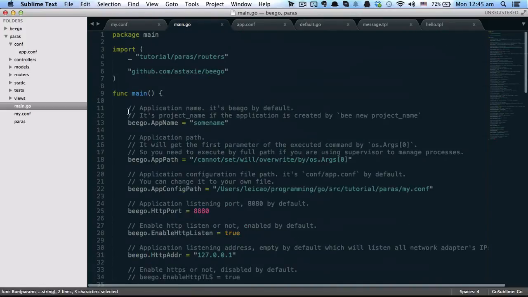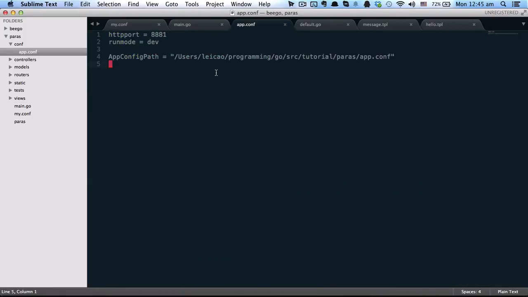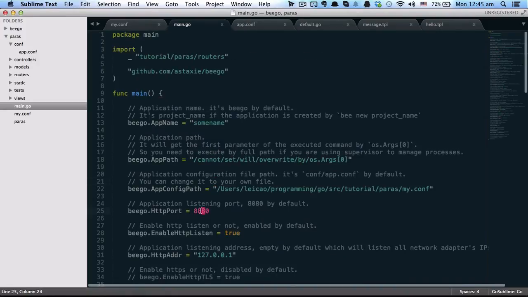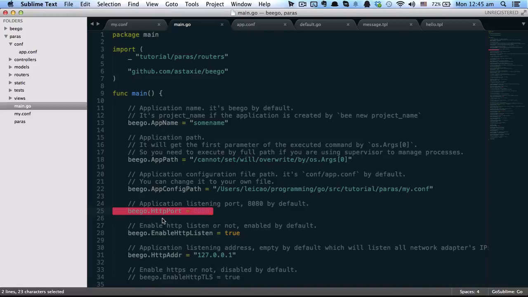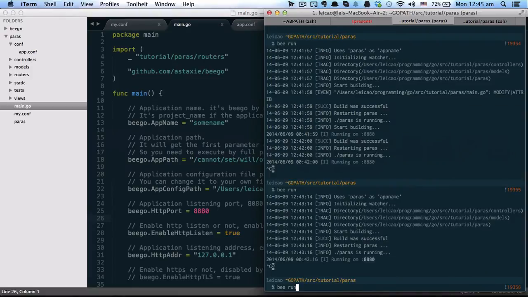The value you set here will overwrite the value you defined in app.conf. Such as in app.conf you defined HTTP port 8881, but here you set the HTTP port to 8888.